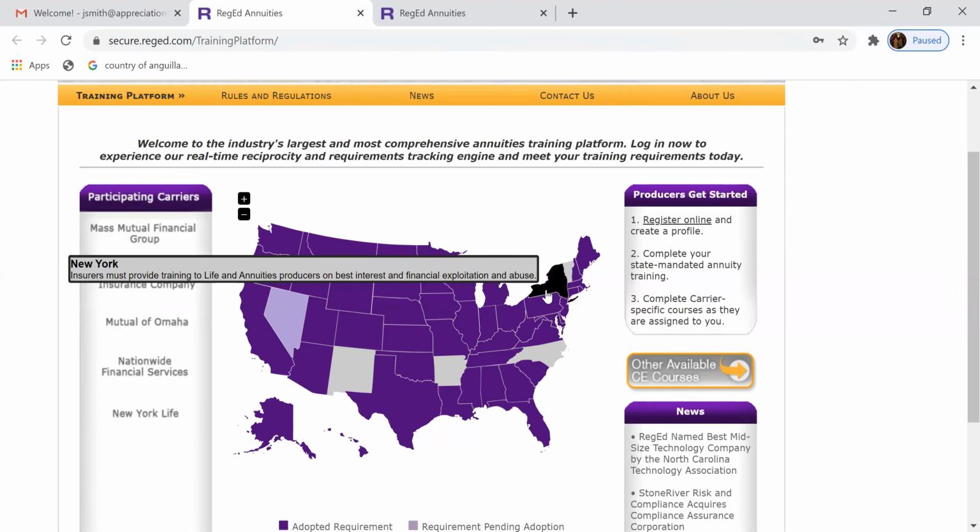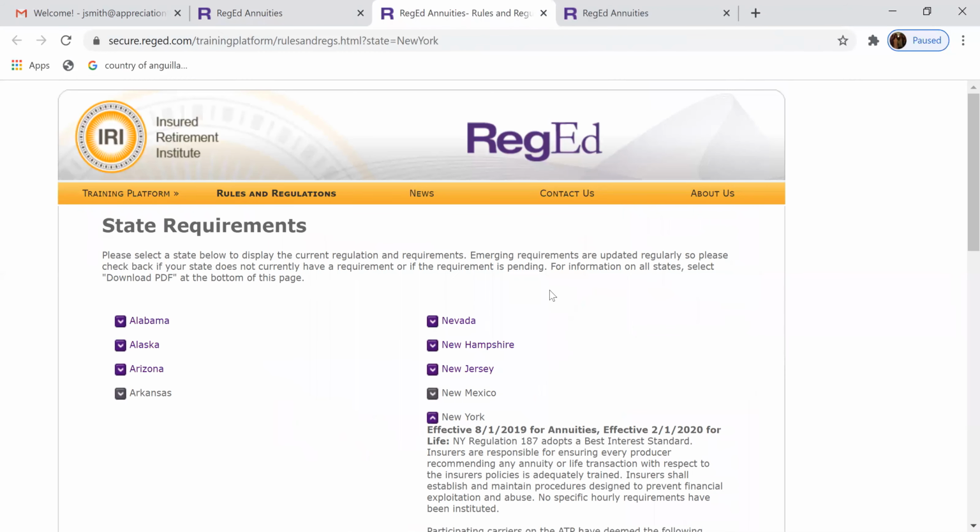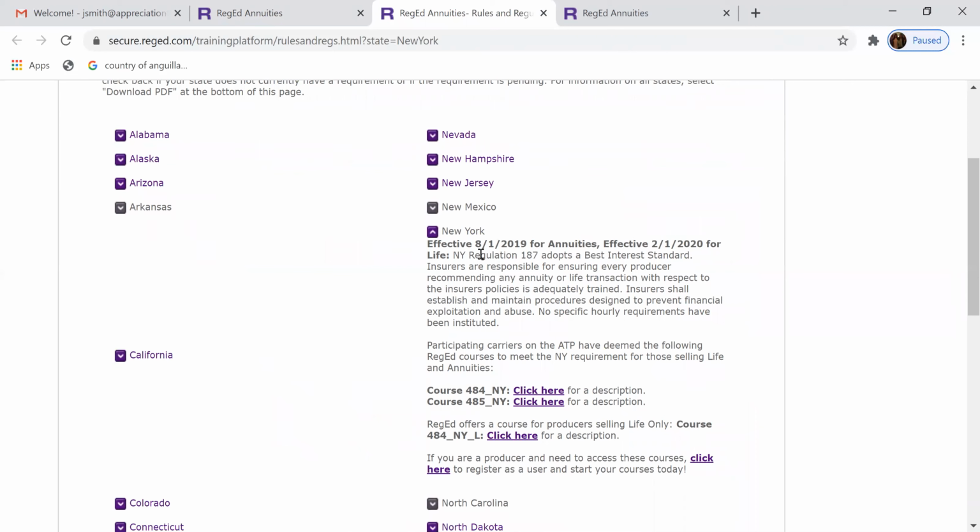I also want to note that New York actually has a 2-part training they require you to take. The first one is this New York Regulation 187, and that is going to be for the best interest standard. It's just a course that New York requires. And then you'll also need to complete the course 390 state annuity training as well if you're producing business in the states around New York.